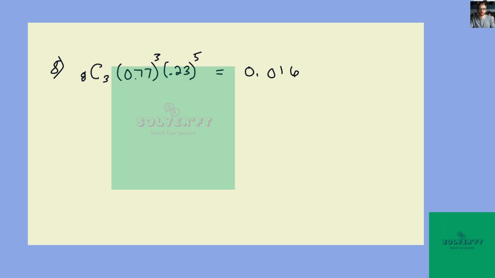That's 3 decimal places, meaning there's only a 1.6% chance of this occurring, which makes sense because most people drive alone, and if you picked 8 people, this would be most of them not driving alone, which would be rare.